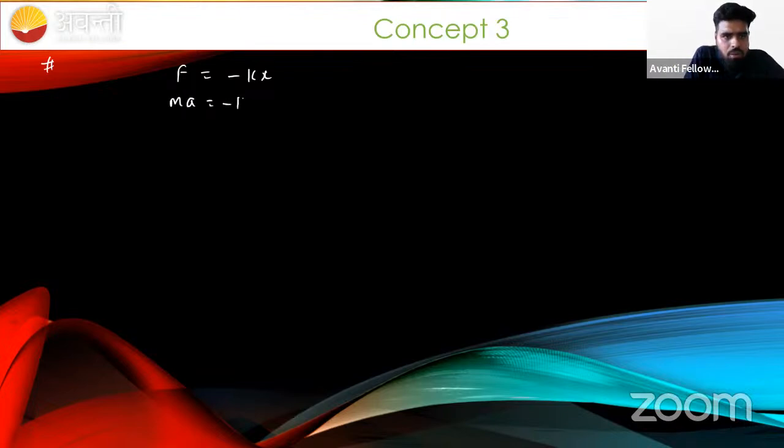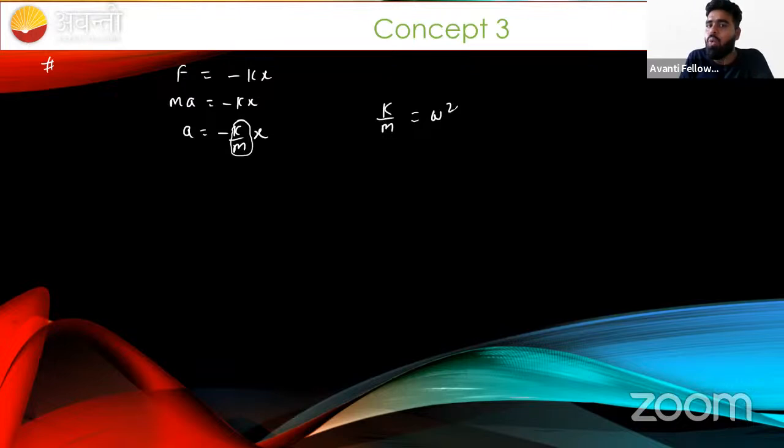So a equals minus k by m into x. k by m is important because it characterizes the property of the system. For a given system we assume this k by m to be omega square; in a later class we will understand why. So a equals minus omega square x.